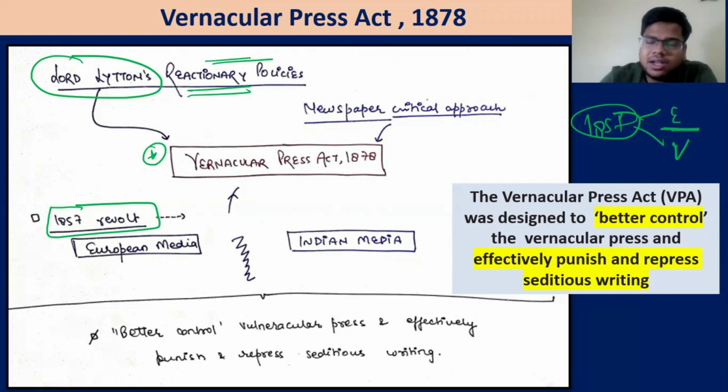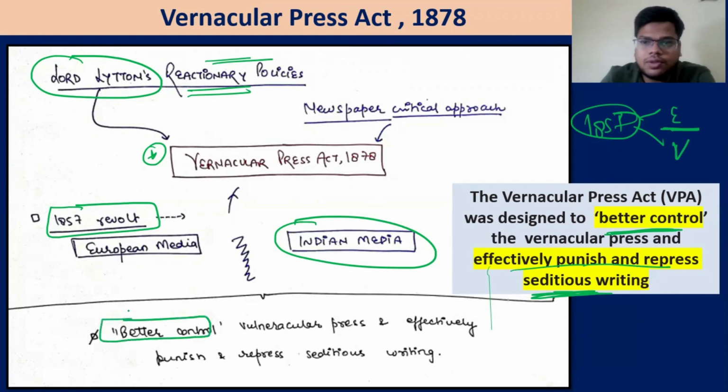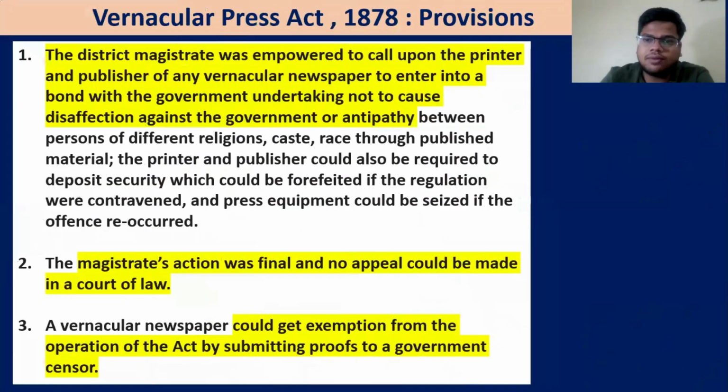That became the opinion created in Britain. While the vernacular press, or the Indian media, was very angry about the kind of repressions that had been taking place before 1857, and after 1857 the policies such as divide and rule, all these things. So a gulf was created. In this context, the Vernacular Press Act comes in the time of Lord Lytton. The idea was to better control the vernacular press and effectively punish and repress seditious writing. Okay? So better control of the vernacular press was the major objective of the Vernacular Press Act.